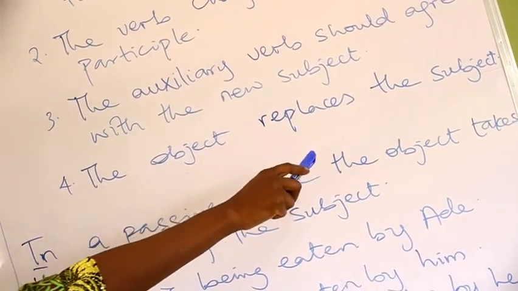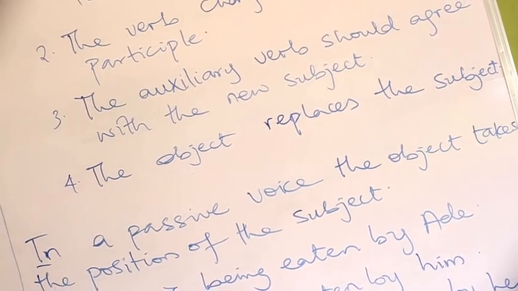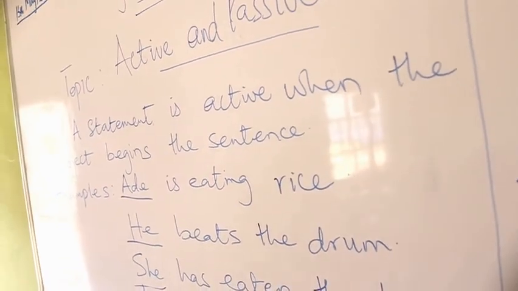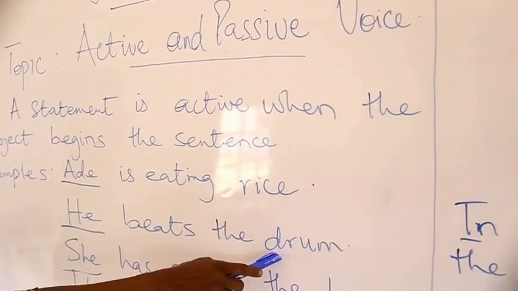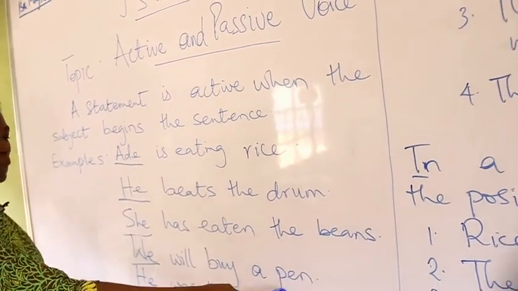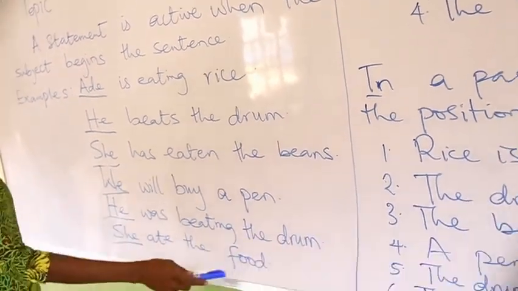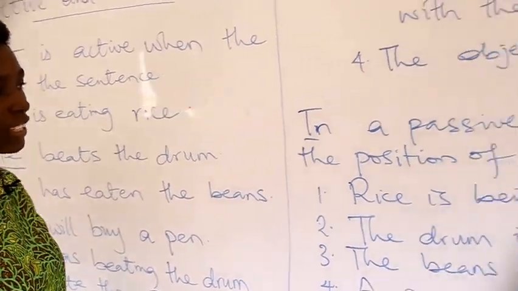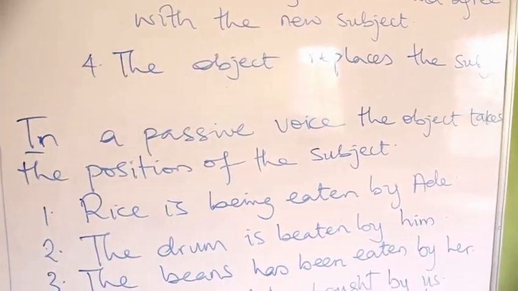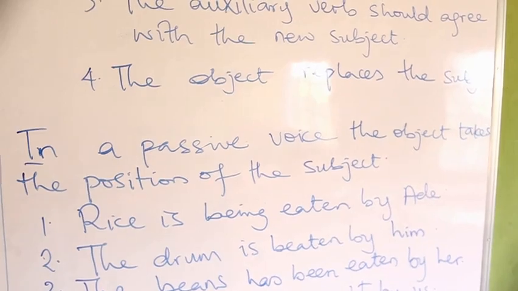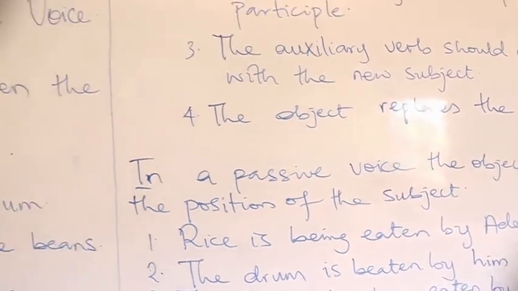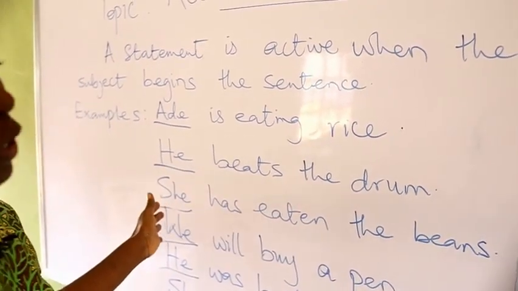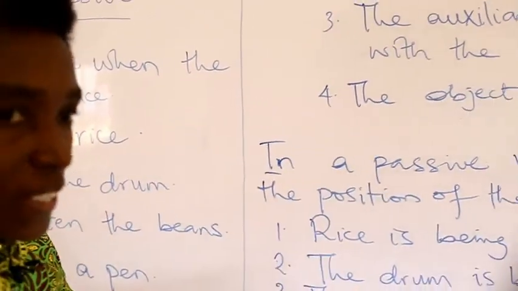Four, the object replaces the subject. The object here in the active voice are rice, drum, beans, pen, drum, food. These are the objects. So when they get to the passive voice, there's going to be a change. So what are the changes? I am going to use the sentences used in the active form to convert into the passive form.